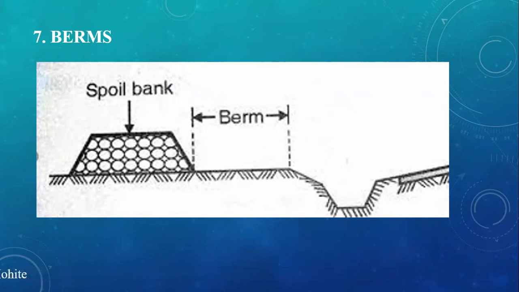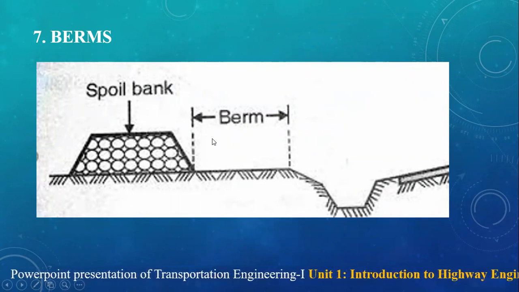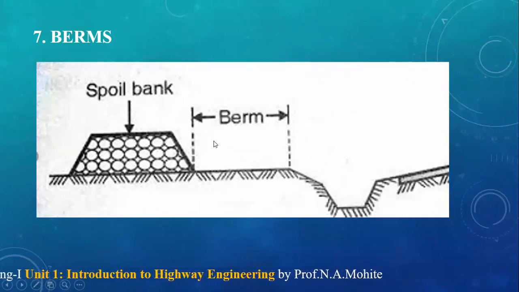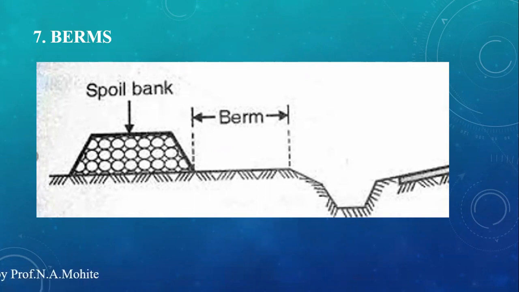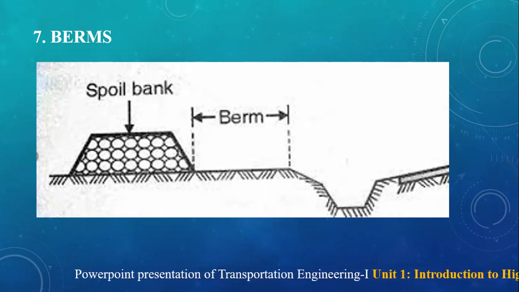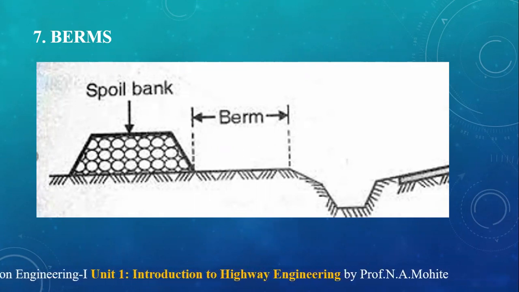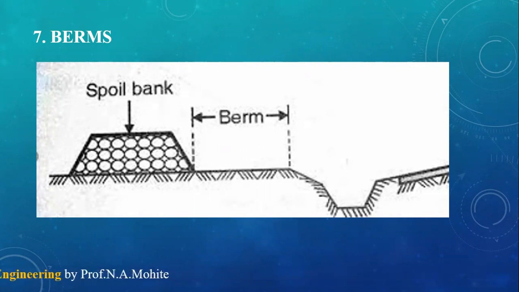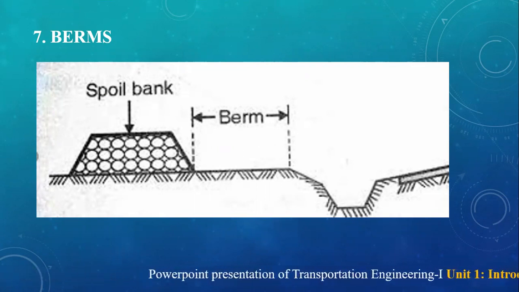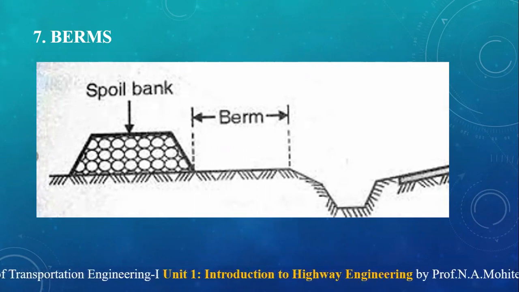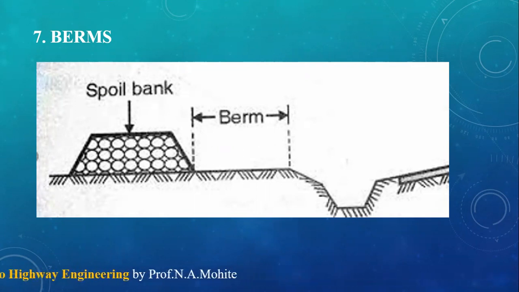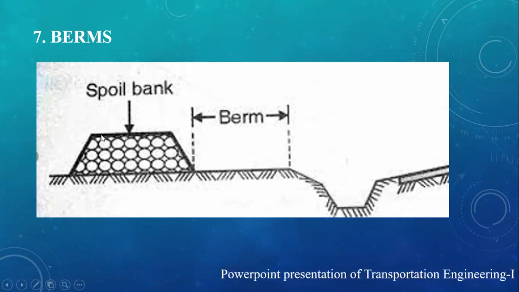Next term is the bumps. Bumps are provided in order to resist the lateral thrust that is supposed to take place. That is nothing but spoil banks, a depot of earth or rocky materials, likewise they are provided. These bumps prevent side slopes.